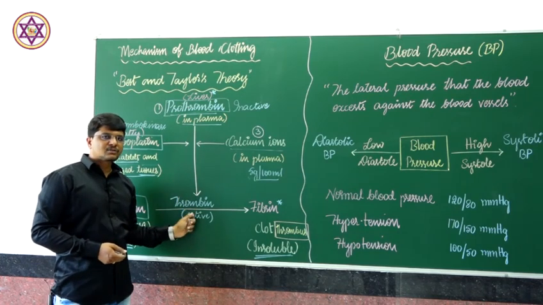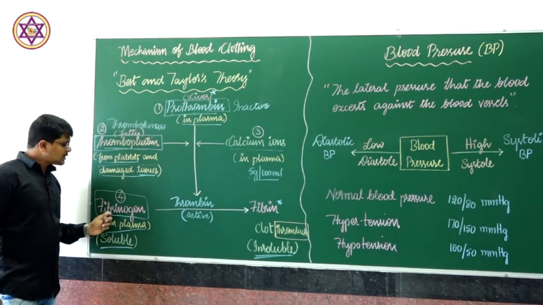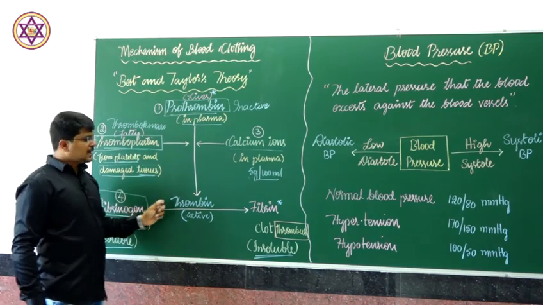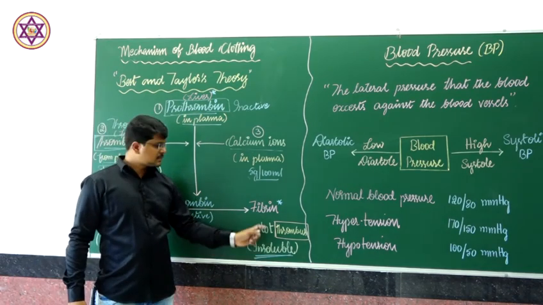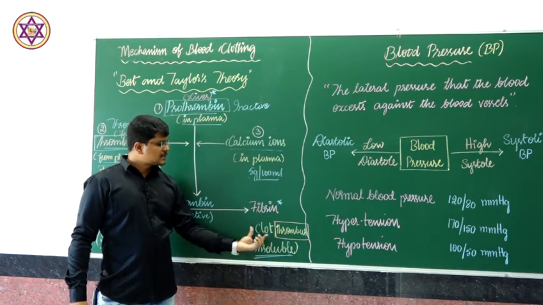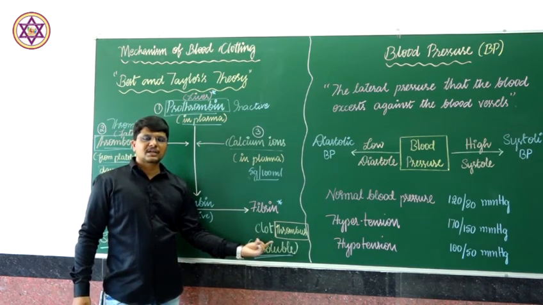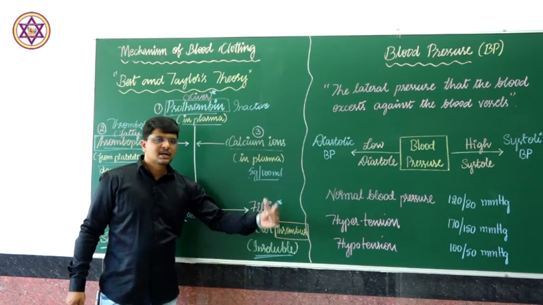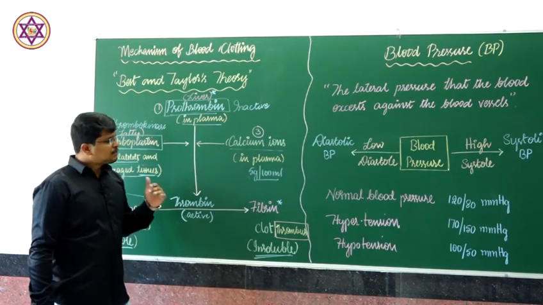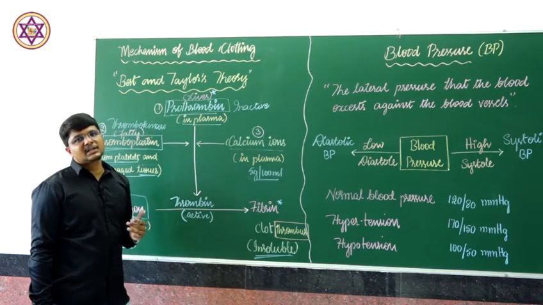This activated thrombin converts the soluble fibrinogen in the blood plasma into insoluble fibrin, which is responsible for the clotting, that is the thrombus. This is how blood loss is prevented when there is an injury.